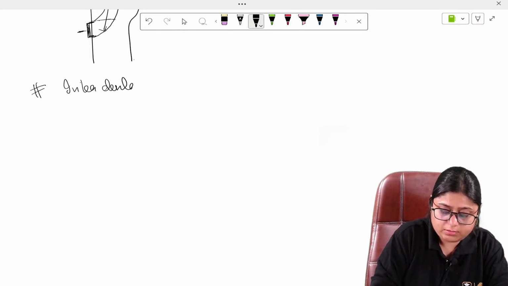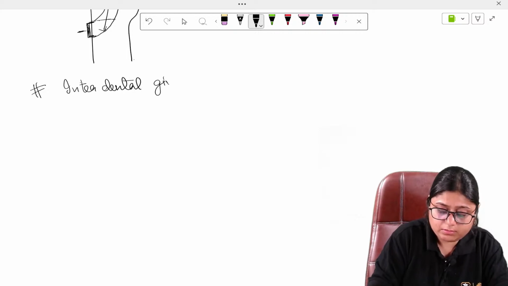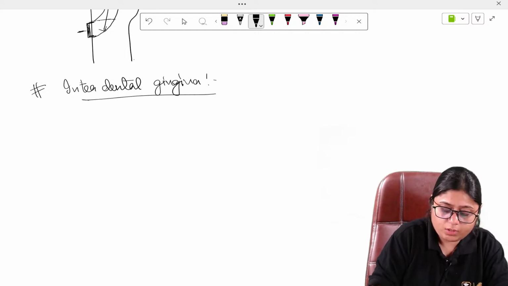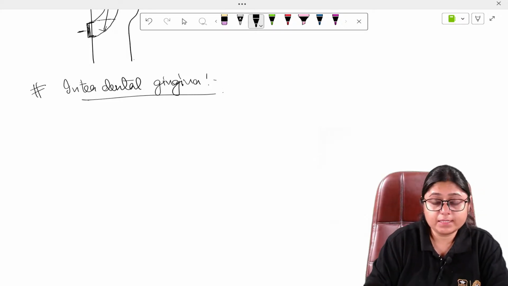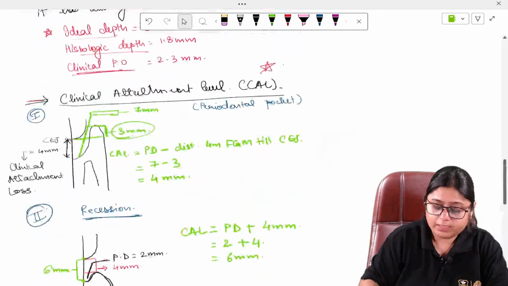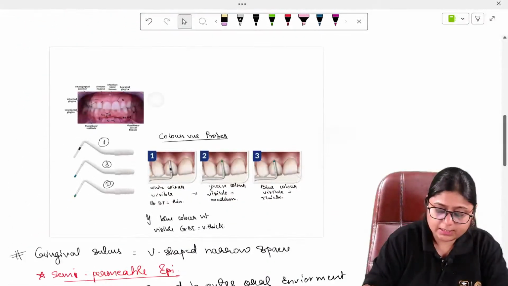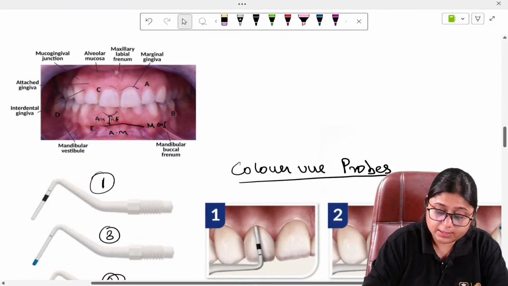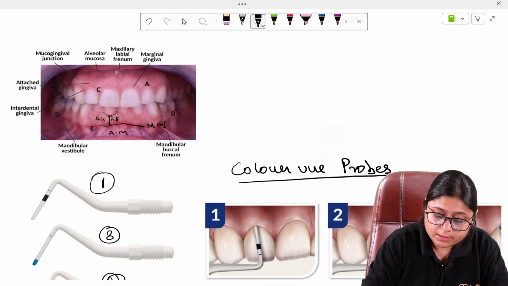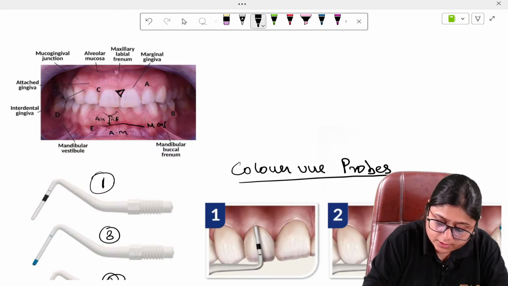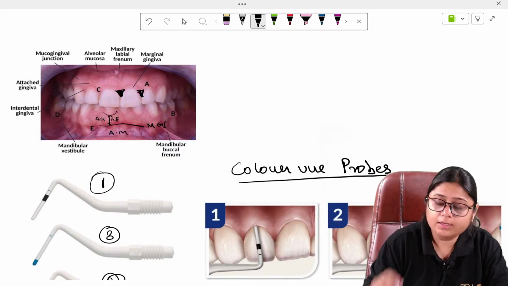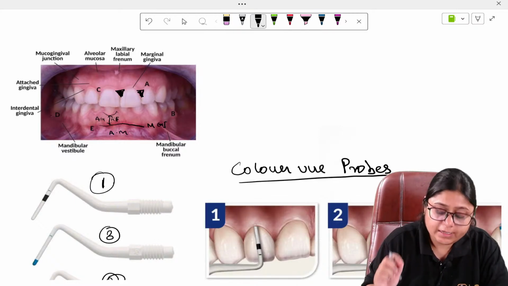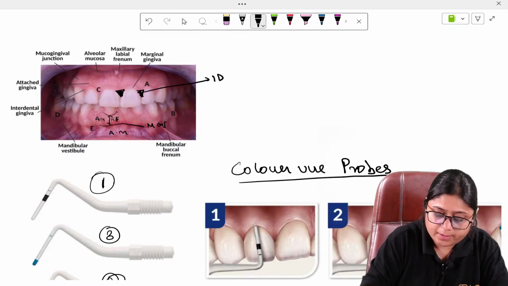Interdental gingiva. What is interdental gingiva? The gingiva that is present in the gingival embrasure between the teeth is the interdental gingiva. This triangular shaped area which you see here is your interdental gingiva or interdental papilla.